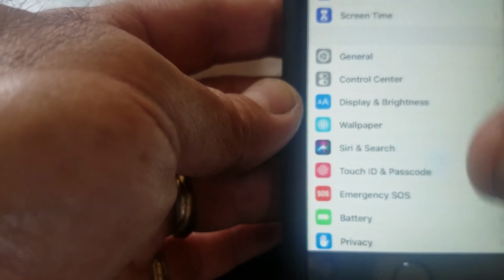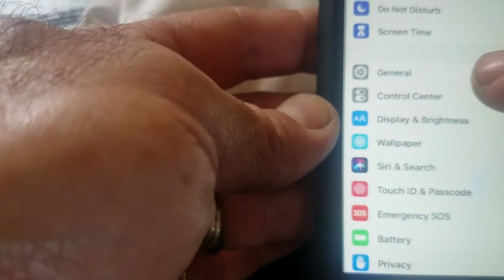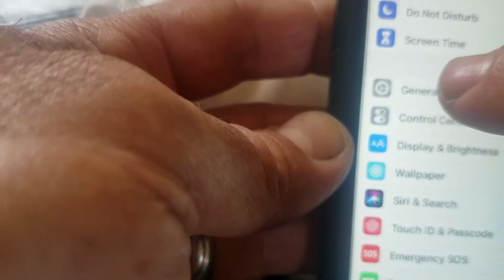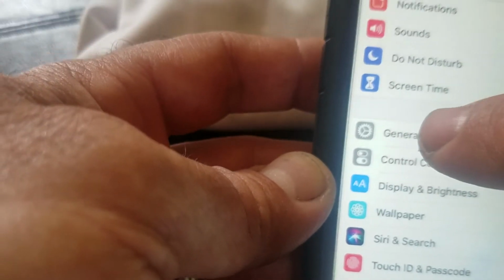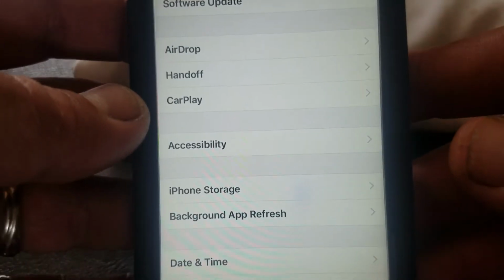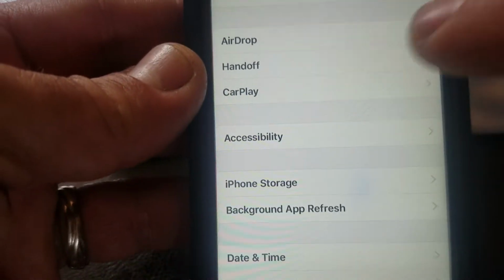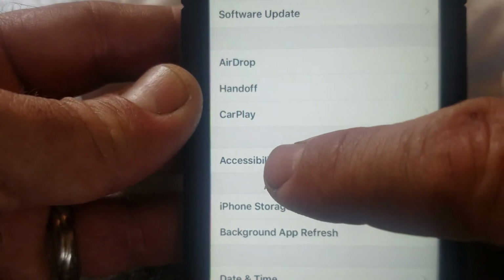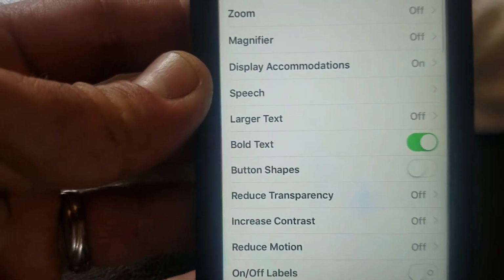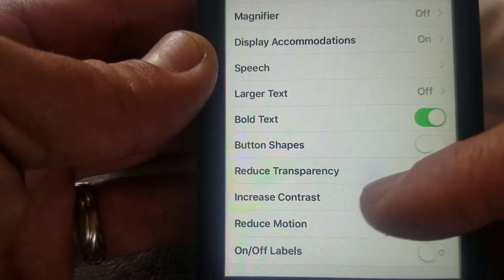Now, what are we going to do? Apple created an on-screen button that we will use. Go to General, right there. General. So after that you go to Accessibility, right there. Click that one.